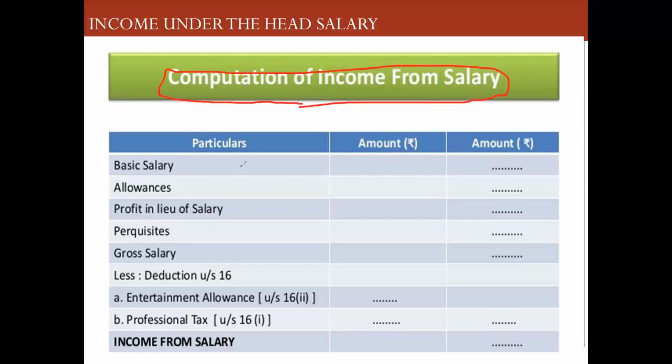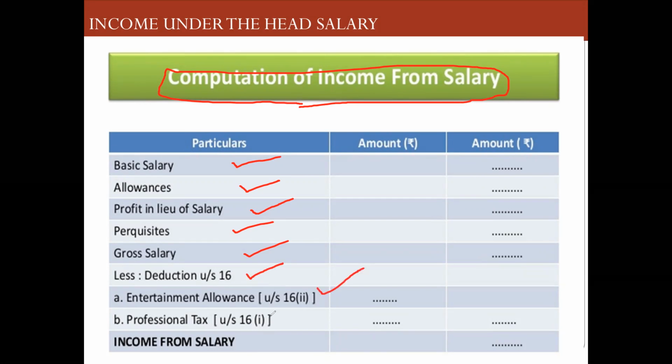Salary: first part is basic salary, allowances, perquisites. Then we total it, we get gross salary, and from that we are going to have some deductions under section 16, that is entertainment allowance and professional tax, and then you will come to know the total income from salary. So this is the format.